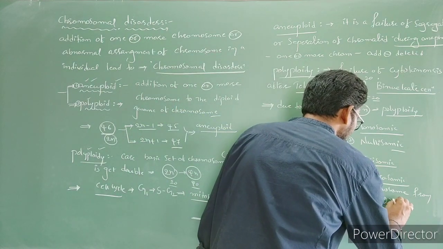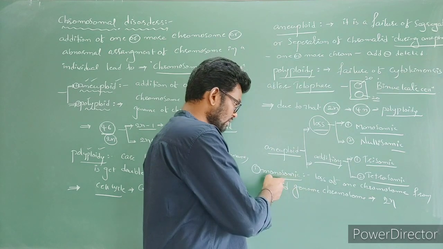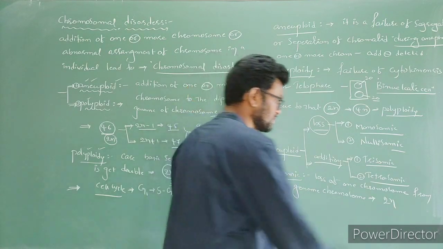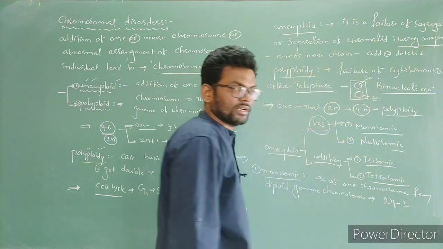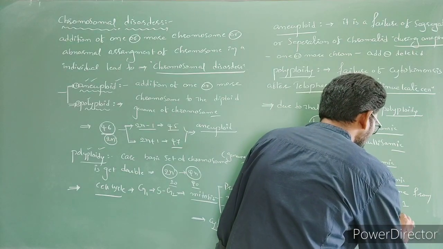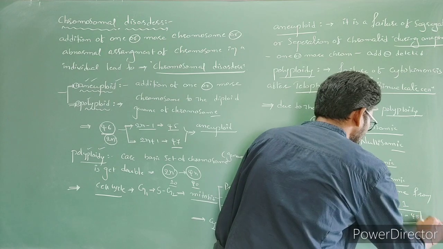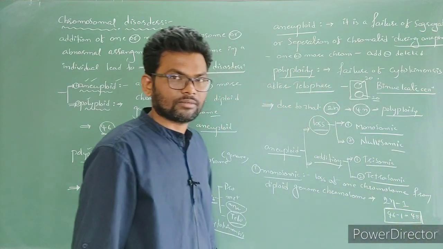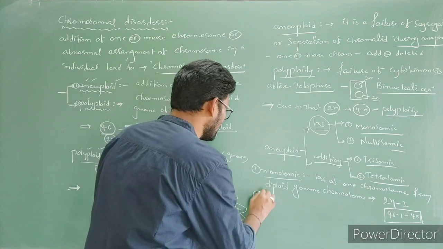How are we going to indicate it? Diploid genome means 2n, you have to write. And if one chromosome is lost, it means 2n minus 1. In humans, how many chromosomes are there? 46 chromosomes minus 1 forms 45 chromosomes. So this is going to lead to a genetic disorder. Got the point? Next one, nullisomic.